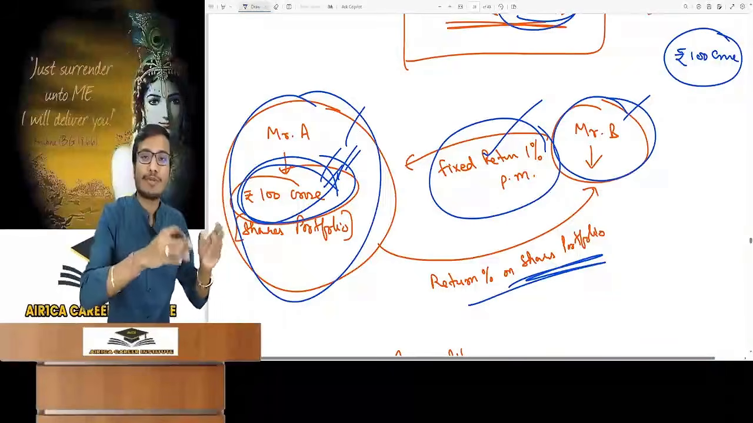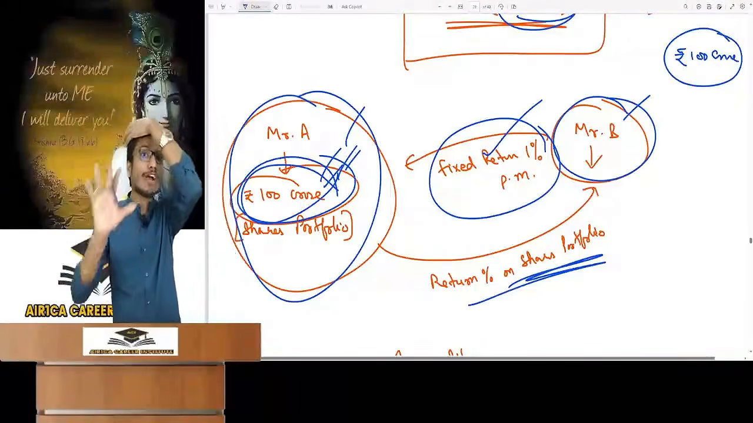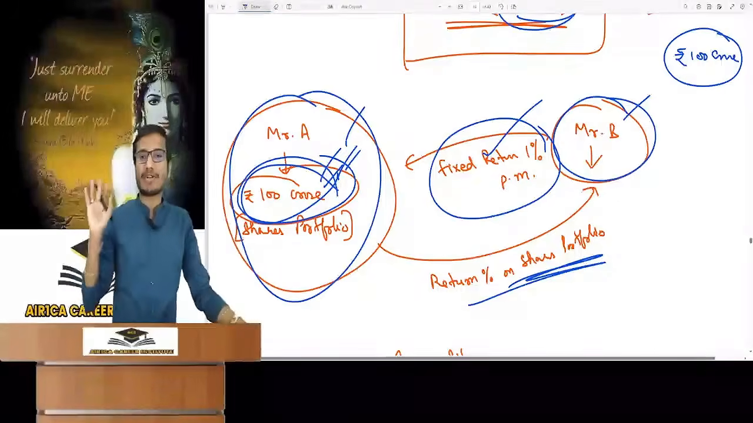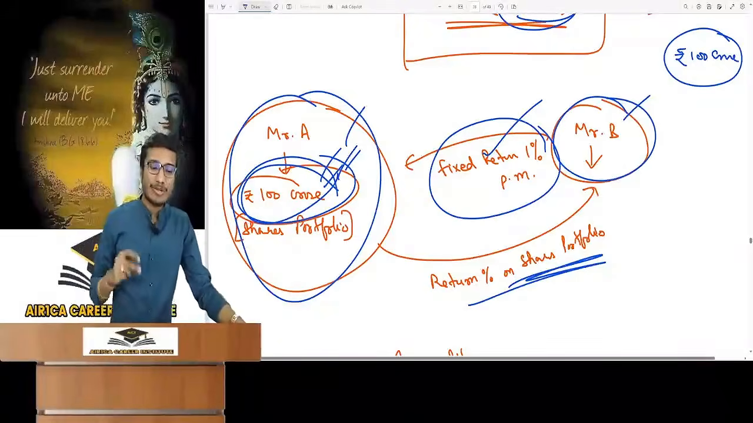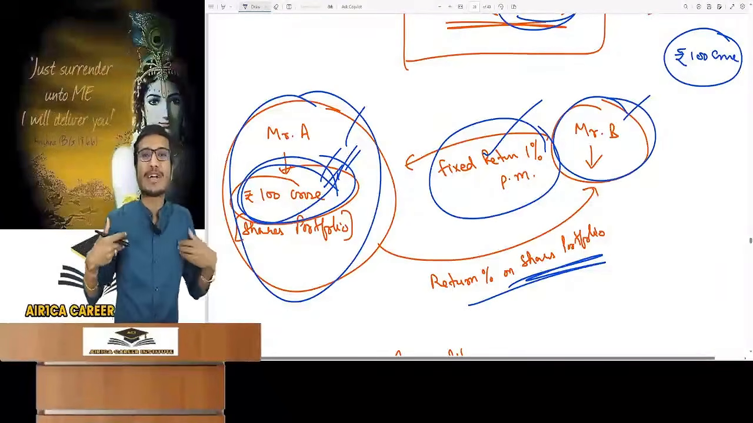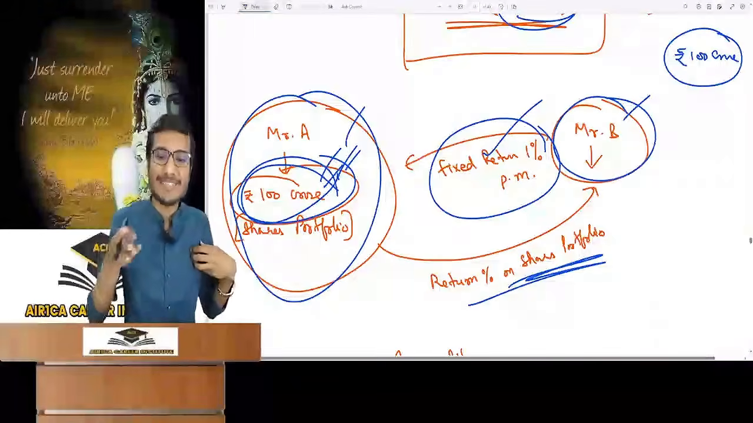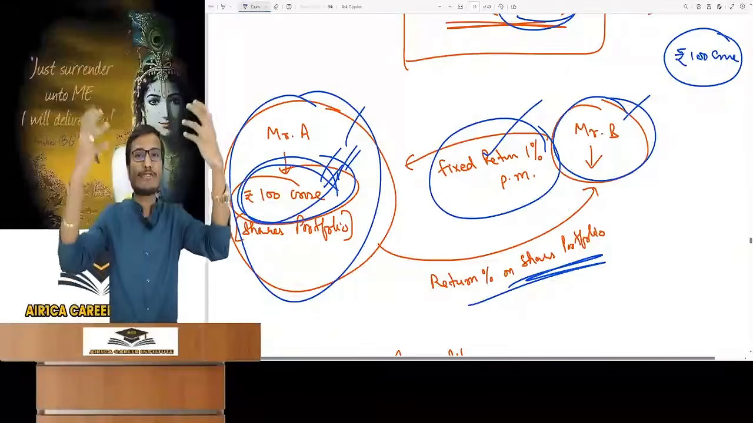Whatever I have earned in my shares portfolio this month, suppose I have earned 5%. Now I can't refuse to give it to Mr. B. I have to give it since this is a contract. So 5% of 100 crore, I will pay him 5 crore and get 1 crore. So I have a loss of 4 crores because of this contract, and the other person got a 4 crore profit.